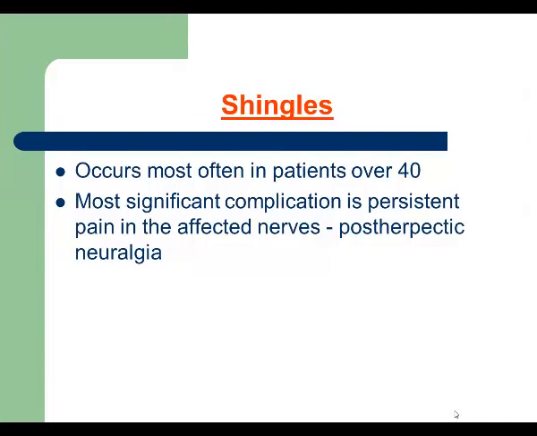Now, shingles. It is a complication of chickenpox, when patients have outbreaks of shingles. Usually we see those outbreaks in patients over 40 years old. Why? Because after we turn 40, our immune system slowly goes down. As a result of activation of varicella zoster virus in the spinal nerve ganglia, patients develop very painful, extremely painful lesions on the surface of the skin. The complication is not life-threatening, but as I said, extremely painful.